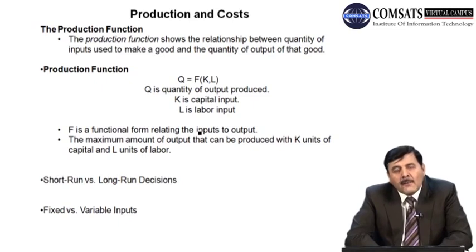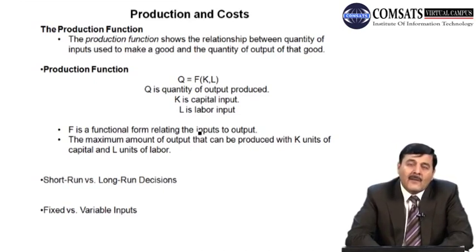When we talk about variable inputs, it means that all factors of production, all inputs, are variable in the long run. You can change capital in the long run, you can change labor. If the firm wants to produce more in the long run, they can buy new machinery, install new equipment, build new buildings because they have enough time, so they can change their capital along with labor to produce the required output.